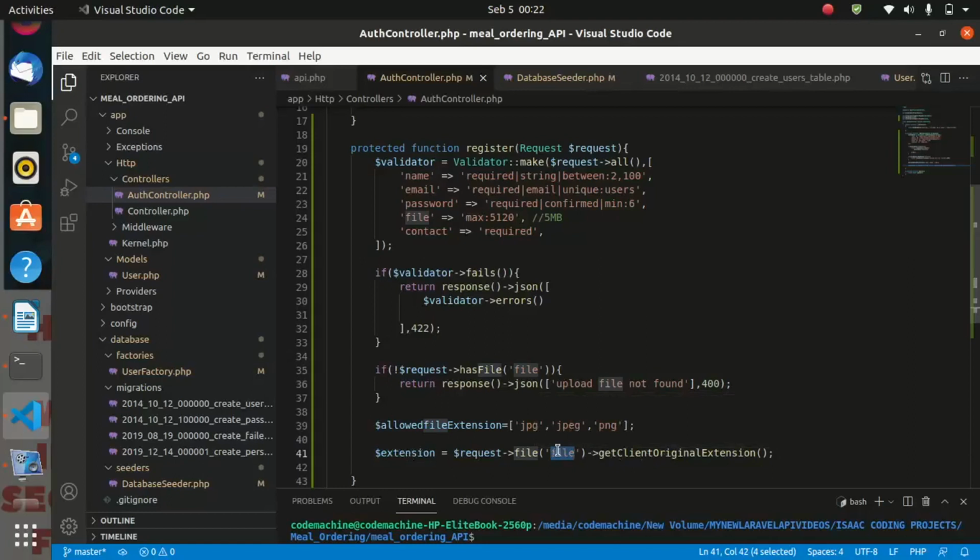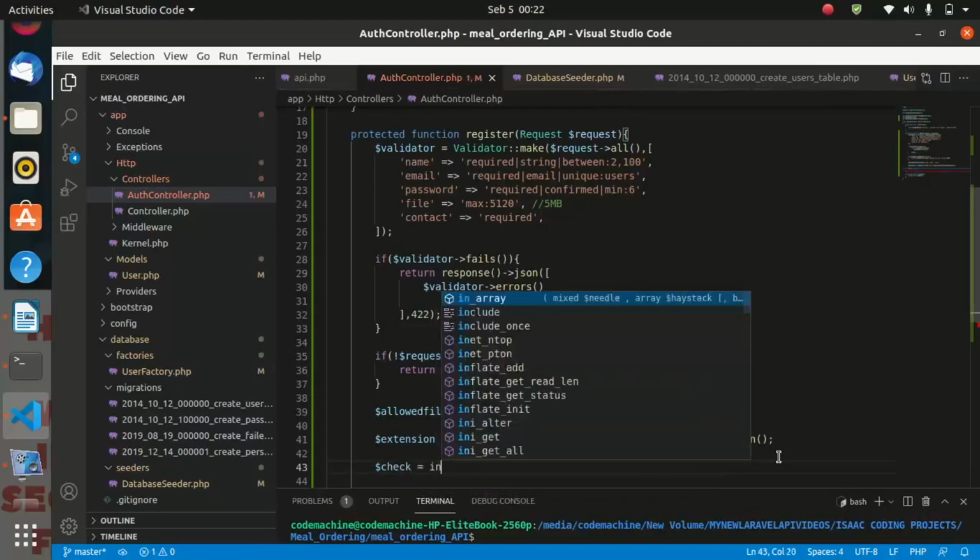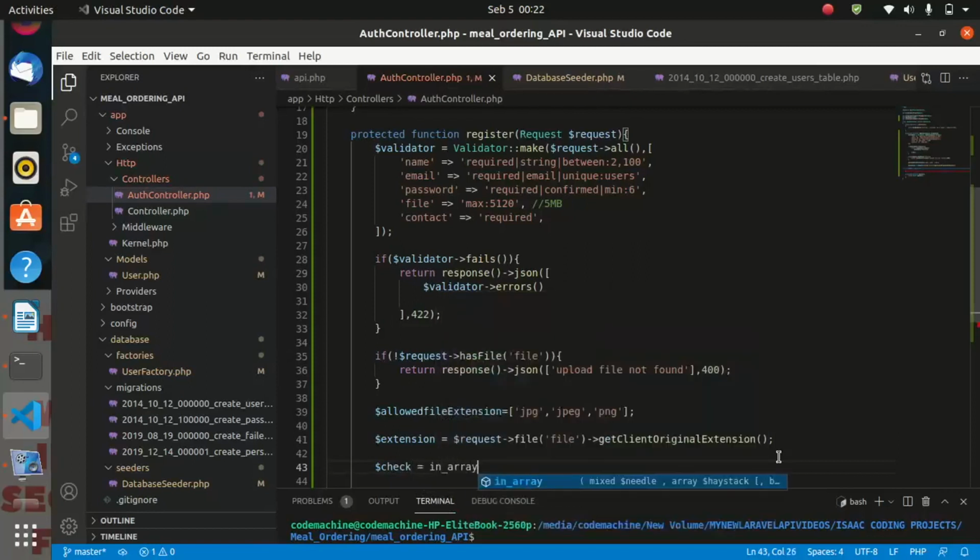So let's check. We are going to compare. Let us create a variable check. Check is equal to in_array. Also, this one is a built-in function.